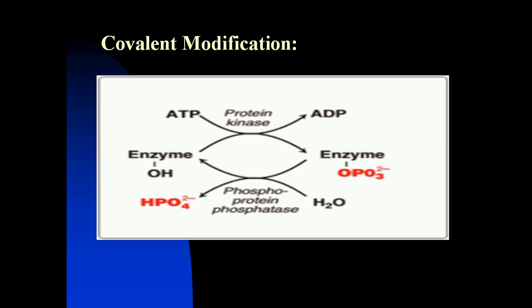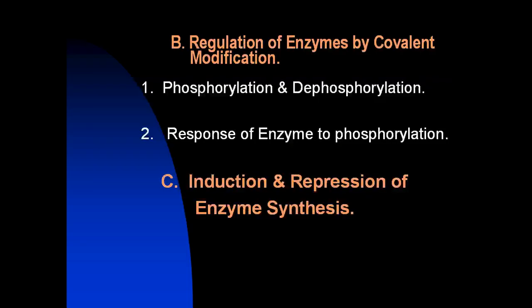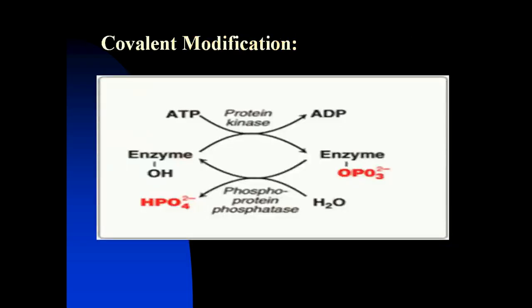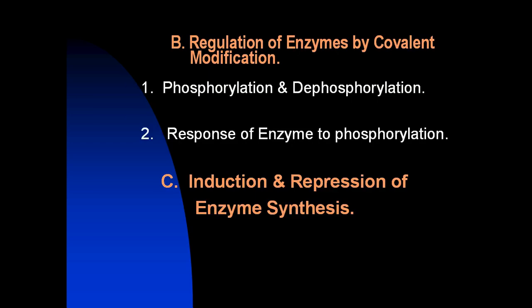Responses of enzymes to phosphorylation. Depending on the specific enzyme, the phosphorylated form may be more or less active than the unphosphorylated form. For example, phosphorylation of one of the regulatory enzymes for glycogen degradation, glycogen phosphorylase, an enzyme that degrades glycogen, increases its activity.